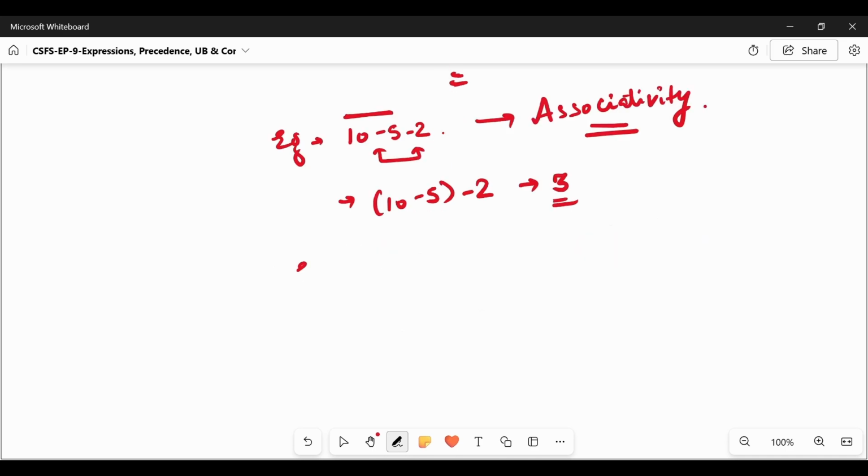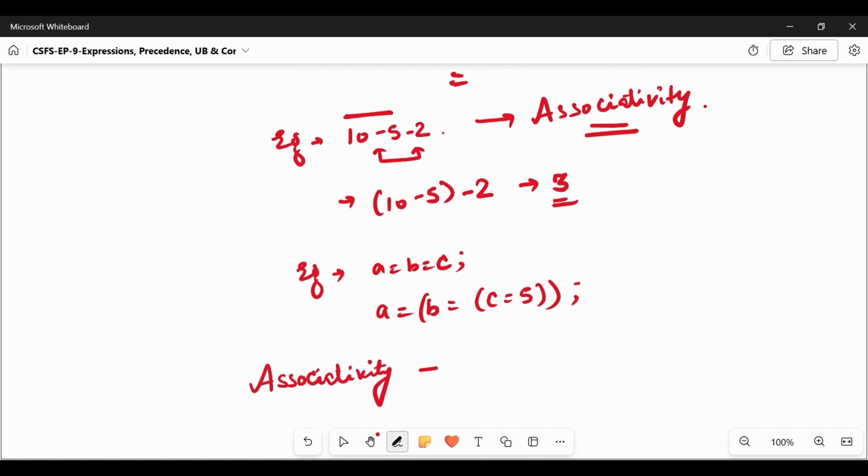Similarly, if we have all the operations at the same level, A is equal to B is equal to C, what will happen in this case? It is like A is equal to B equal to C equal to 5. First C will be assigned, then B, and then A. So like this, we can say that